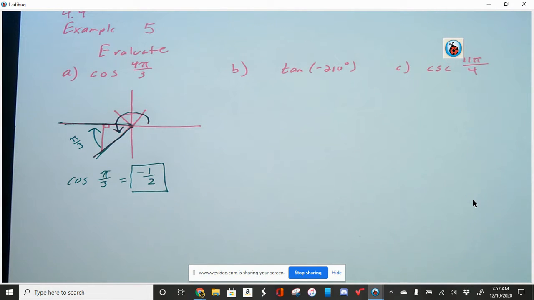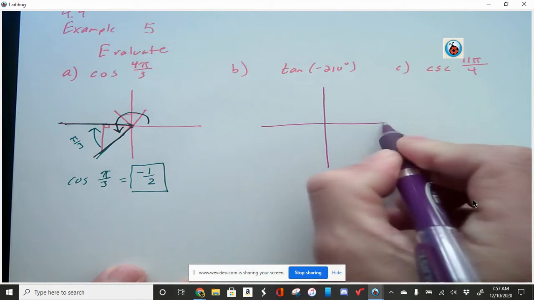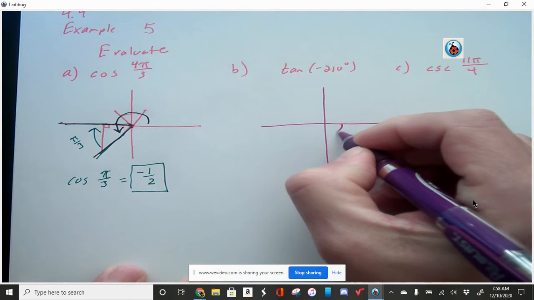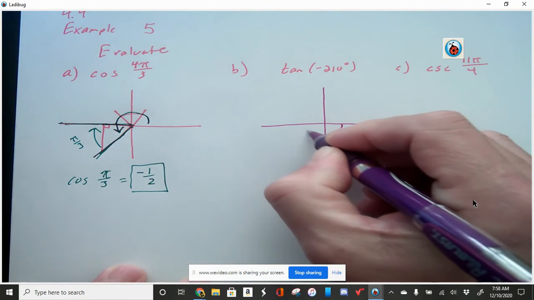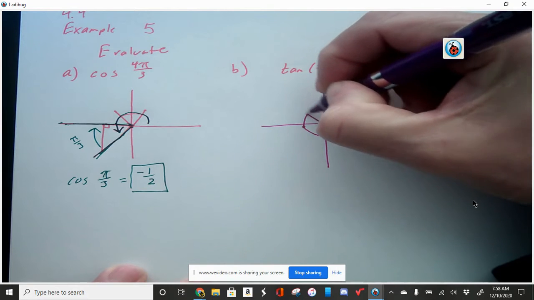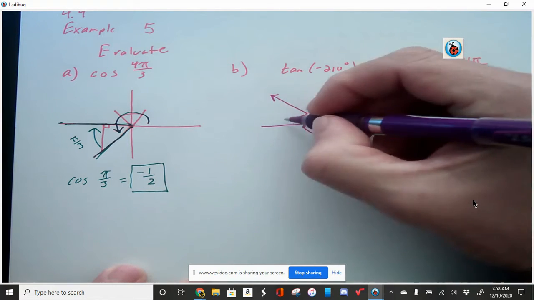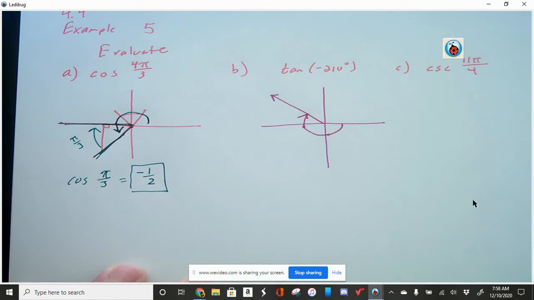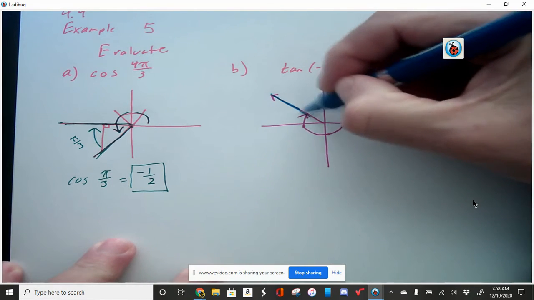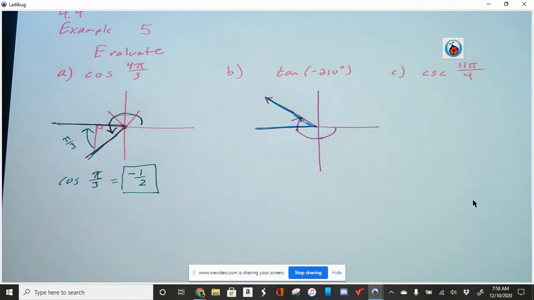Okay, part B, I'm looking for the tangent of negative 210 degrees. So let's sketch out where that might be. Well, I know this is negative 90. This is negative 180. I've got 30 more degrees to go. So about there would be negative 210 degrees. So let's find that reference angle. The reference angle, again, is created by the terminal side of the angle with the closest portion of the x-axis. So that is your reference angle.